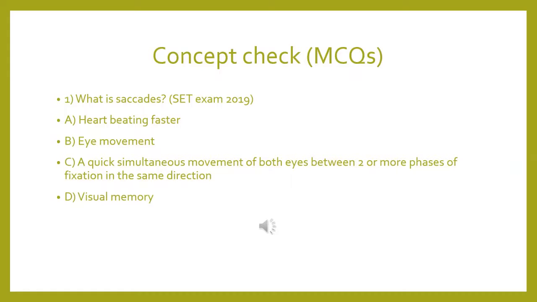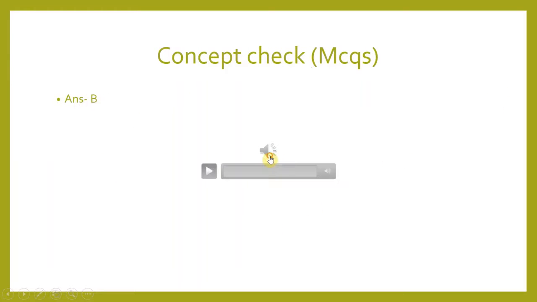First question is what is saccades? It was asked in the SET exam of 2019. So the options are A, heart beating faster, B, eye movement, C, a quick simultaneous movement of both eyes between two or more phases of fixation in the same direction, D, visual memory. Take your time, try to answer it by yourself, and then go to the next slide. Okay, so the answer is B.